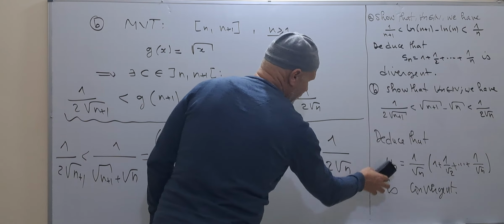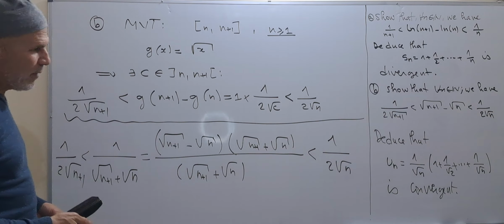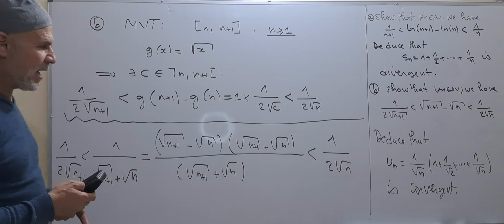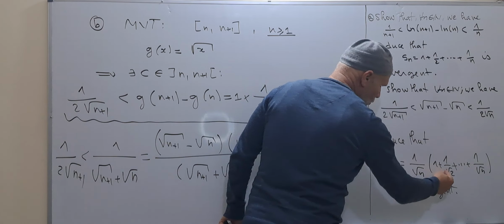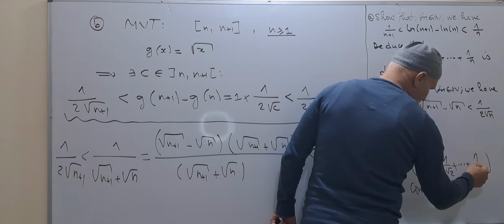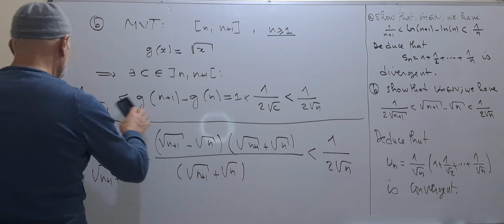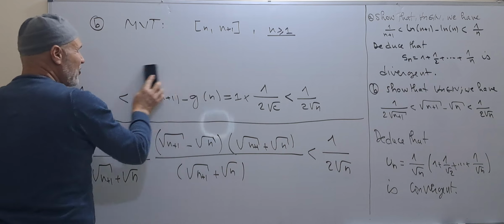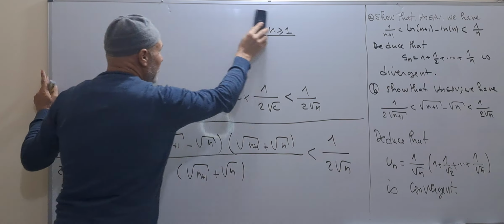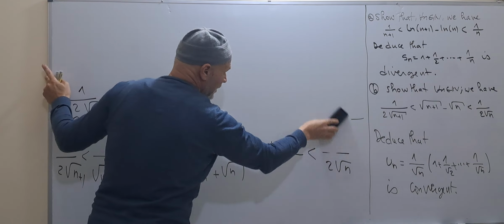Deduce that un, which is equal to 1 over the square root of n times 1 plus 1 over the square root of 2 plus ... plus 1 over the square root of n, is convergent. The question honestly is a little bit confusing. Why?